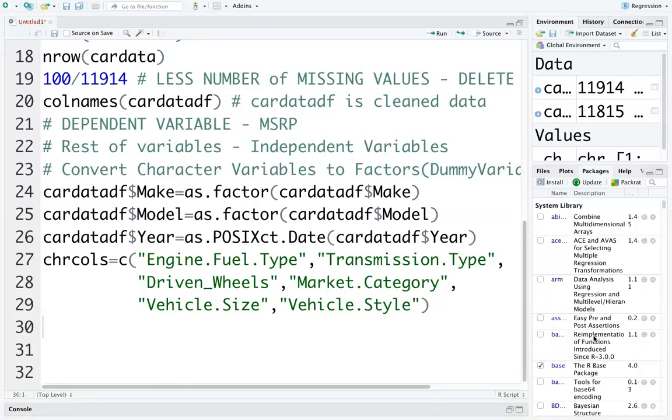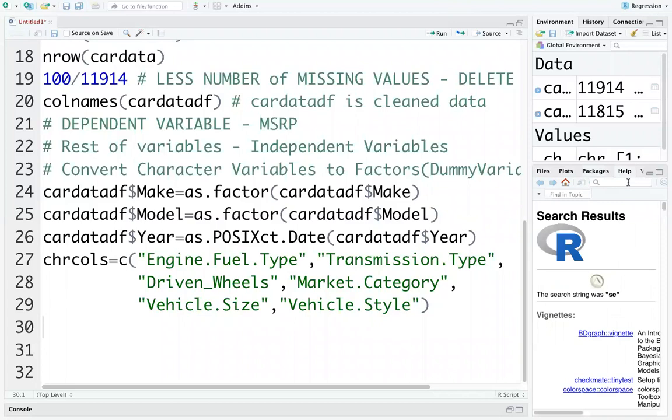as.POSIXct is the date function. If you have any doubt, I don't see the name here. You will have it in help: go to help and type POSIXct, you will get it.